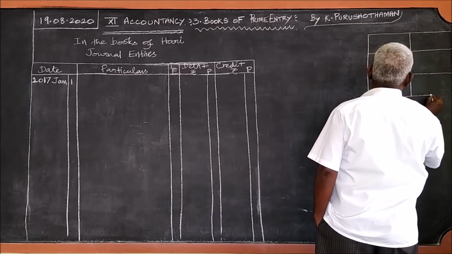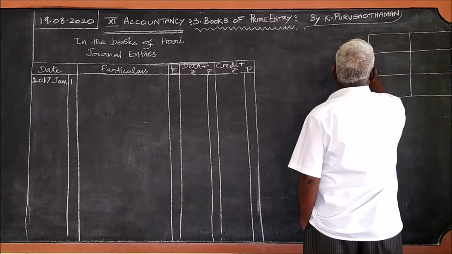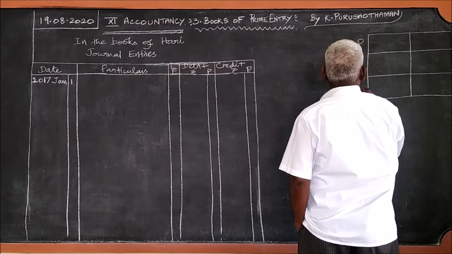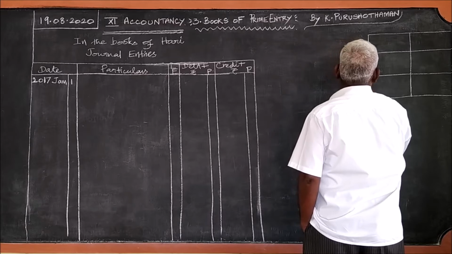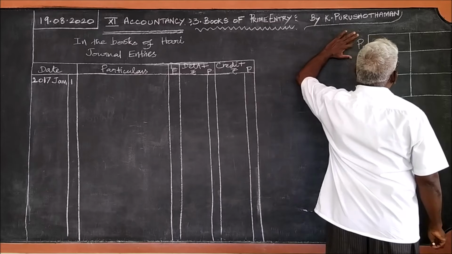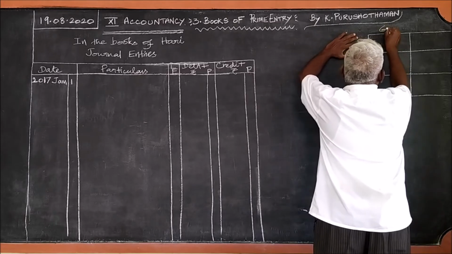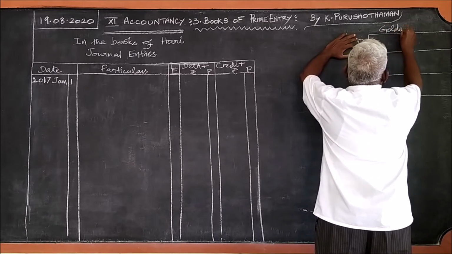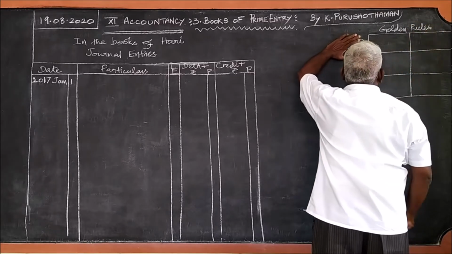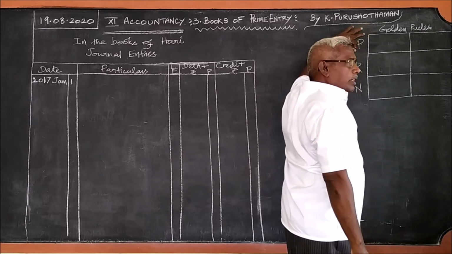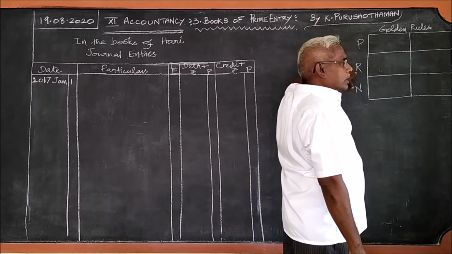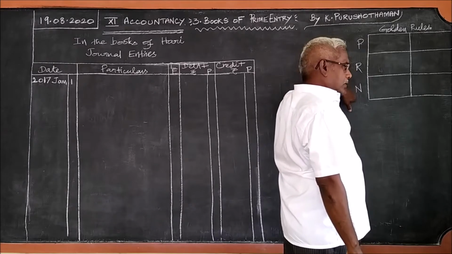Golden rules of accounts: first rule for personal, second rule for real, and the third one for nominal account.